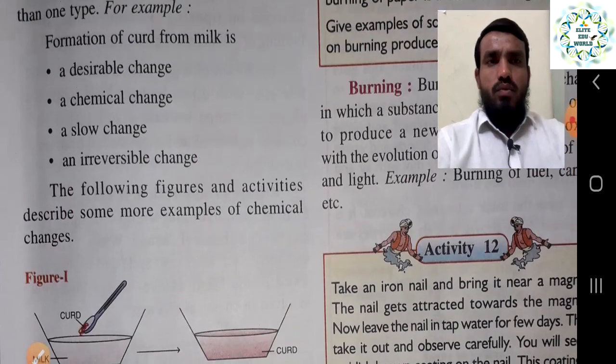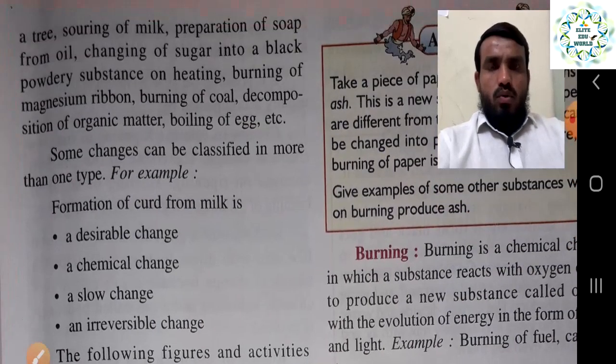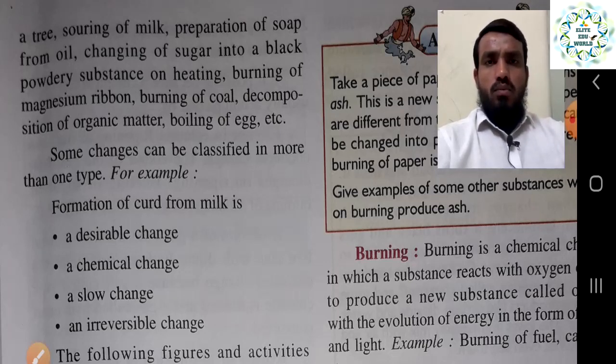Here we will see some more examples, like souring of milk, preparation of soap from oil, changing of sugar into a black powder, because once you burn the sugar at a high temperature, it changes into a black color and we do not get it back. Burning of coal, decomposition of organic matter. Boiling of an egg: once you boil the egg it will not come back to normal.